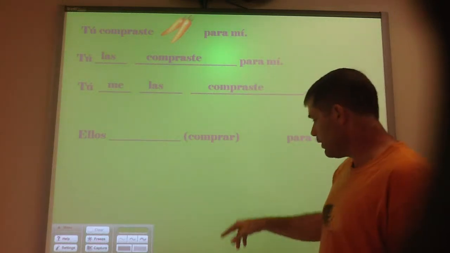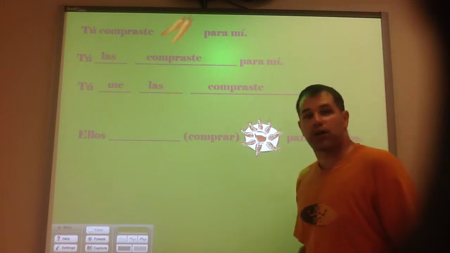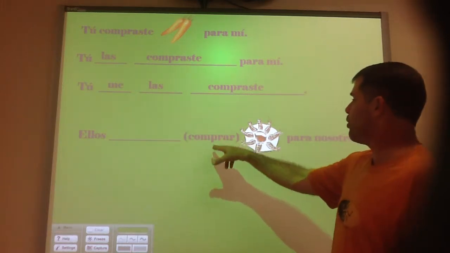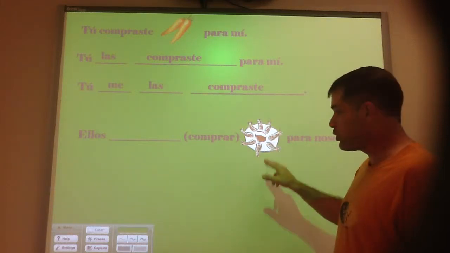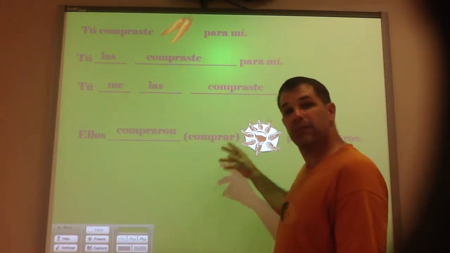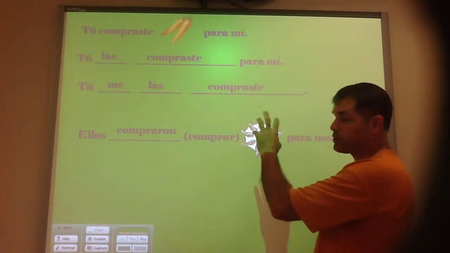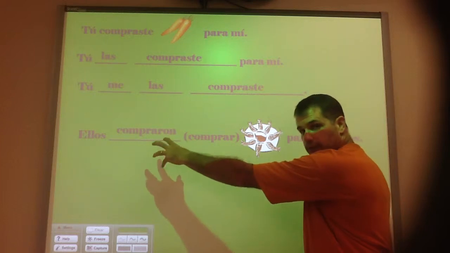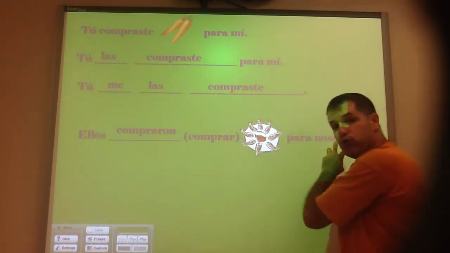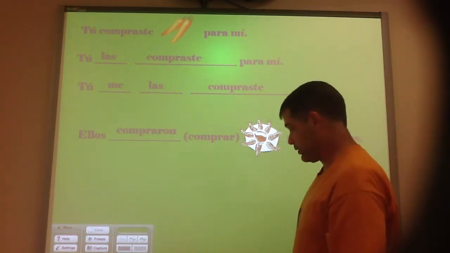Let's try another example. Ellos compraron los camarones, shrimp, los camarones. Ellos compraron los camarones para nosotros. They bought them for us. So which one is our direct object? They bought what? They bought camarones. There's our direct object. They bought them for whom? They bought them for us. So us is our indirect object.